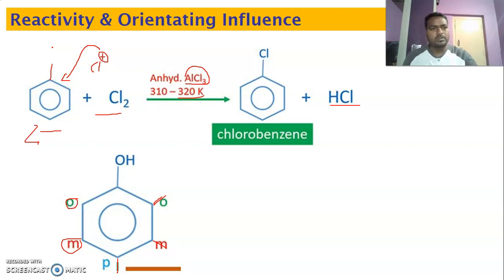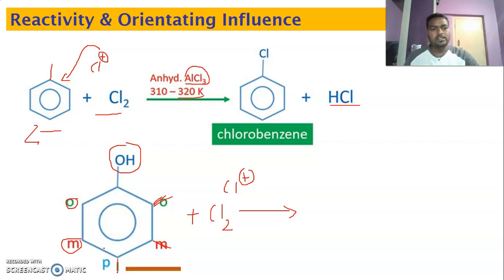This is my question. Once again, dear students, now we have a benzene ring and an OH group already exists. So now you understood the electrophilic substitution reaction of benzene alone. But what we are talking about is electrophilic substitution of some substituted benzene, like OH group attached to benzene. So this is called phenol. Now if you subject this phenol to chlorination, what happens? Where does this Cl plus substitute the hydrogen, whether in the ortho position, meta position or para position, or in all the positions? So this is called orienting influence.